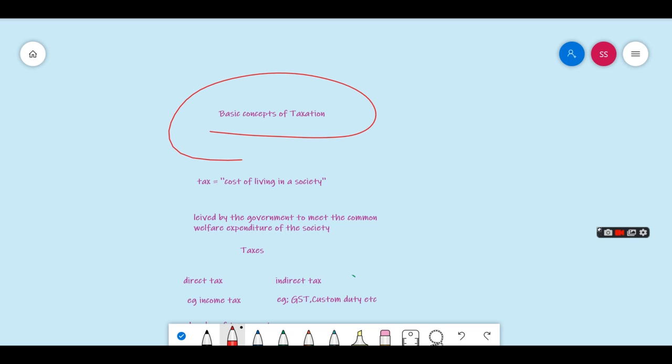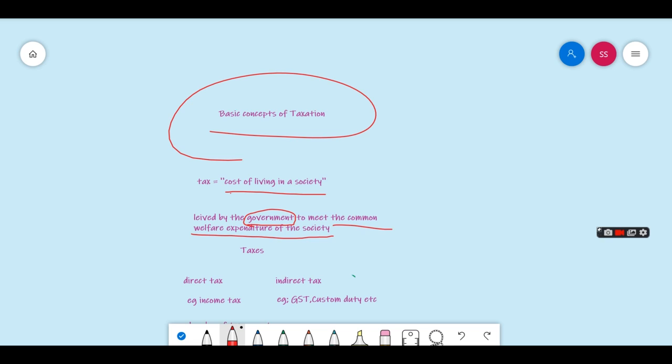What is meant by tax? That is the cost you are paying to the government because you are living in a society. It's a cost of living in a society. This is levied by the government, that means charged by the government, to meet the common welfare expenditure of the society. What does it mean?